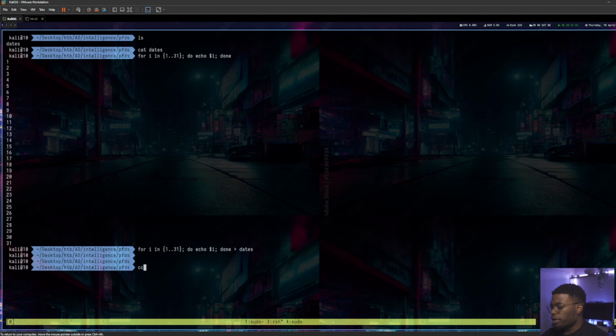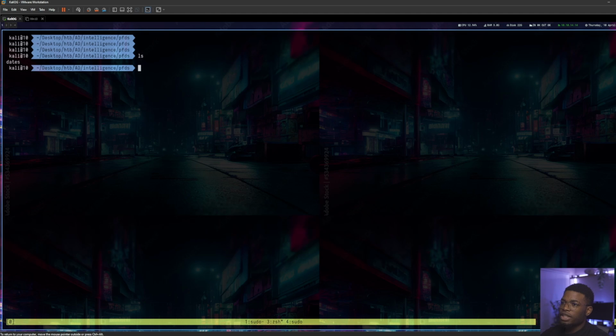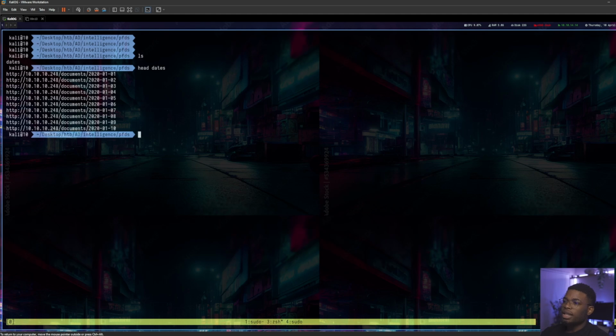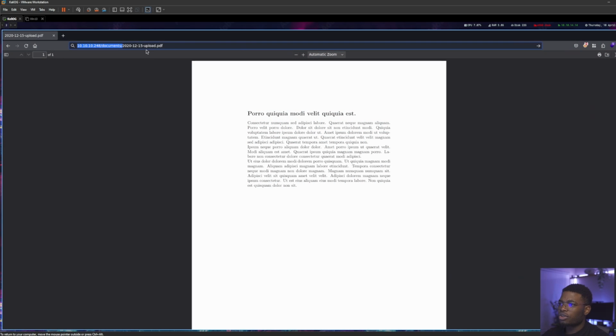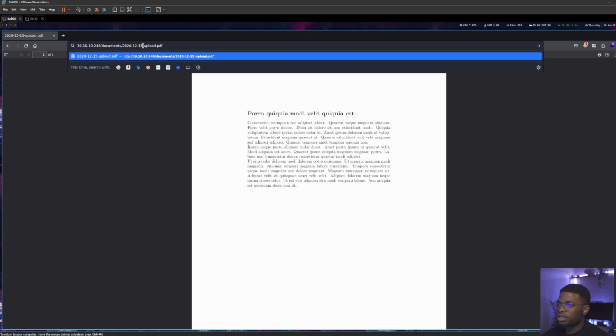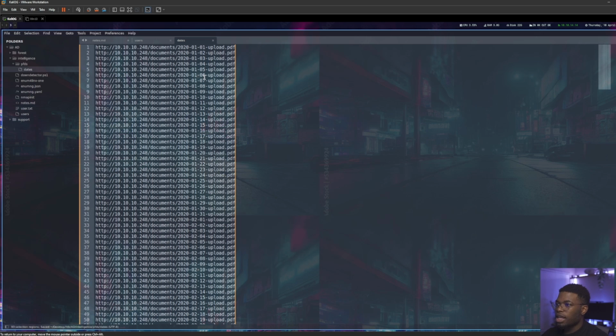Let's clear our terminal, right? Clear. What do we have in here? Just the dates file. Now we want to download each URL in here, but we don't have the PDF ending, which means we won't actually download anything. We want this part. We want to add this part to each URL and go to the end and paste that. Okay, now it's complete. It looks complete, right? Yes, it is complete.